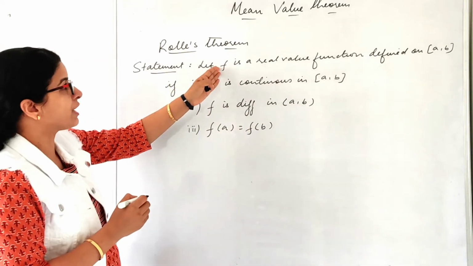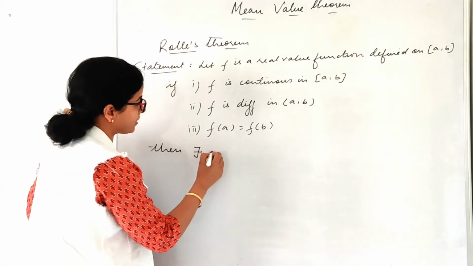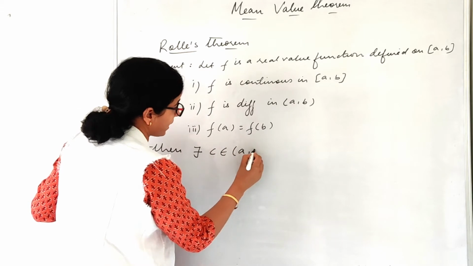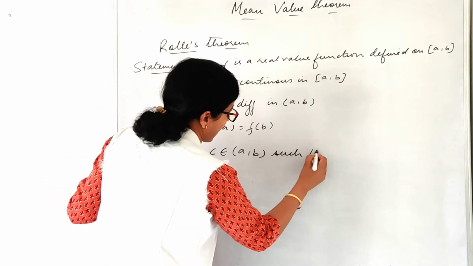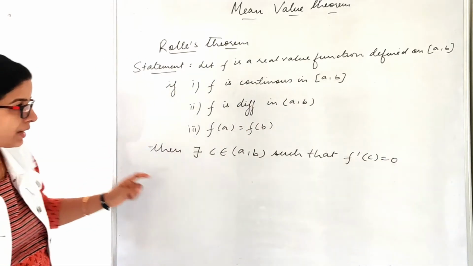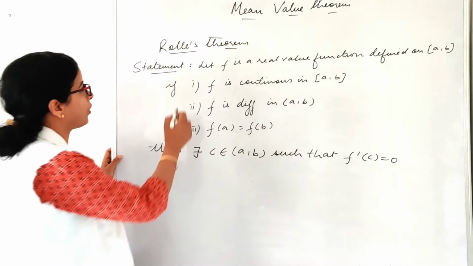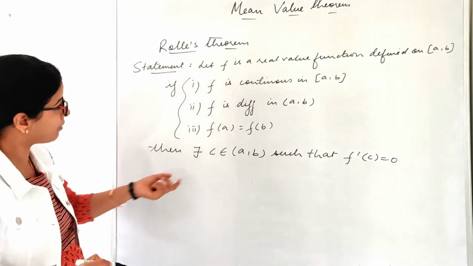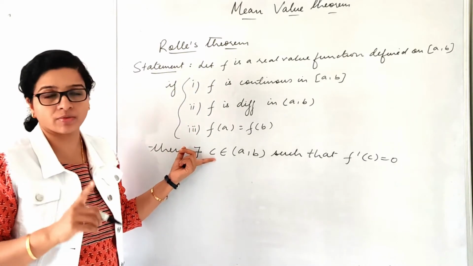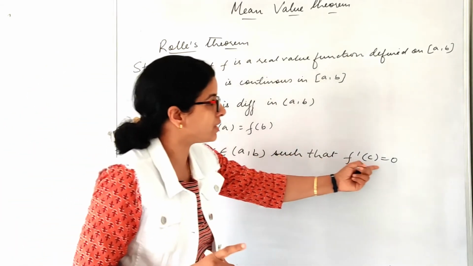If my function f follows these three conditions, then there exists c belonging to the open interval a comma b such that f'(c) equals 0. Is that clear? So whenever my function follows these three conditions, I will always have at least one point c in between a comma b such that f'(c) is equal to 0.